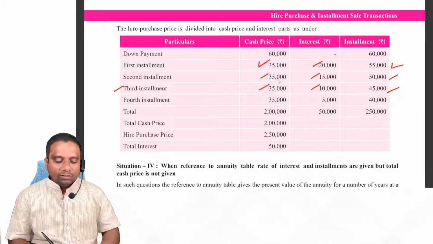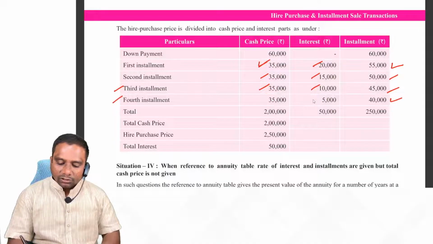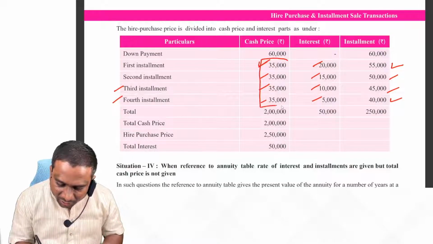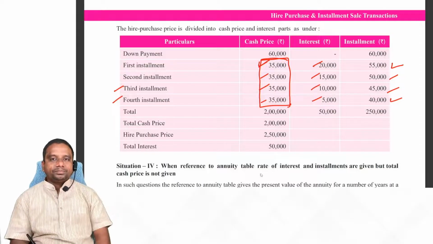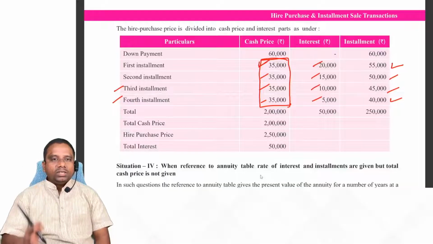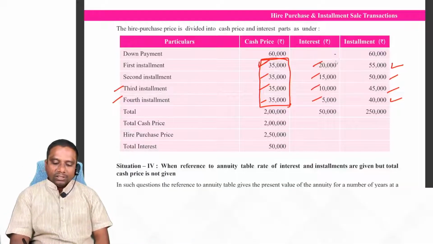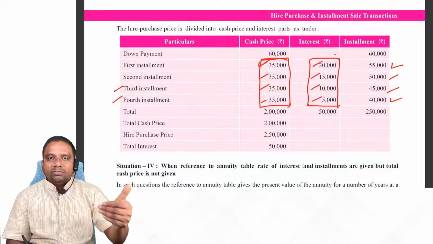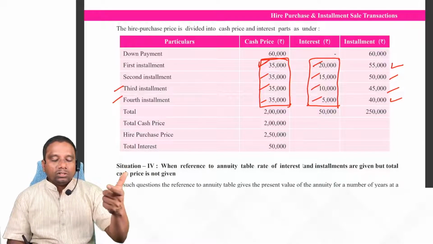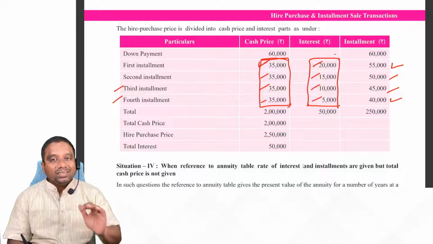Cash price 35. Fourth installment we are paying 40,000, whereas interest is 5,000, 35,000. Observe here. In each installment, this component is same. But what is changing? Interest is changing. Why is interest changing? Because in the first installment we have to pay interest on more amount. In the last installment we have to pay interest on less amount.